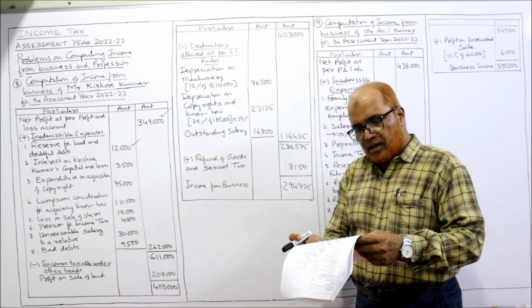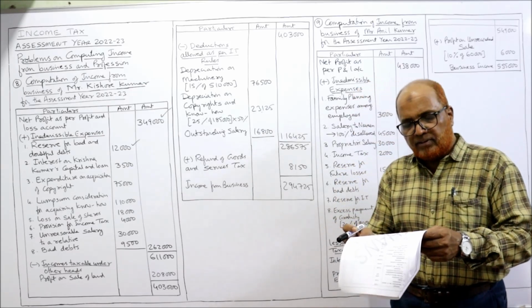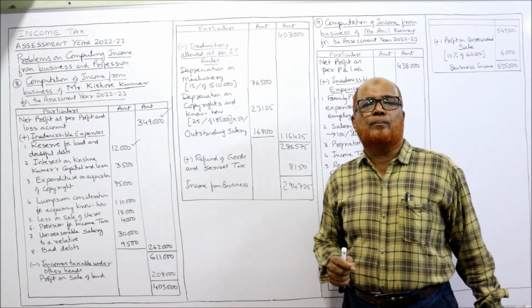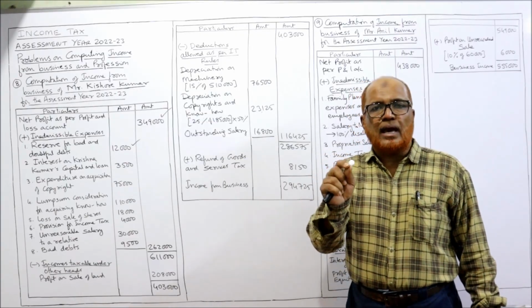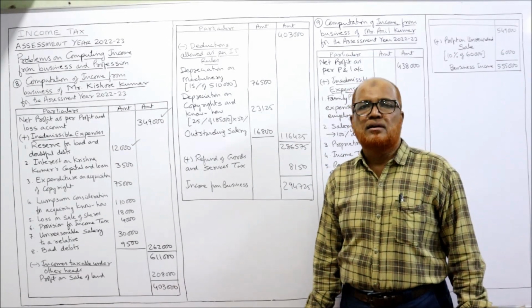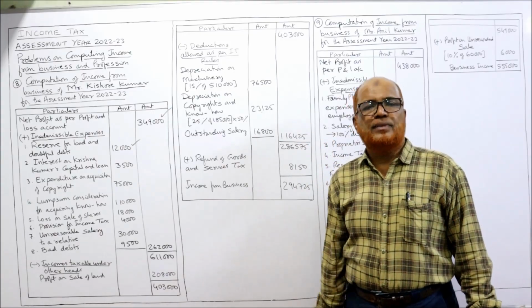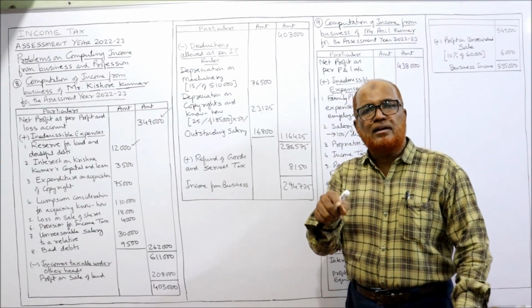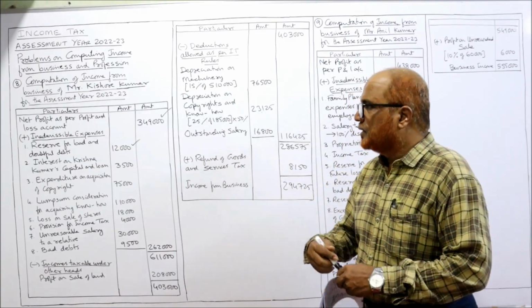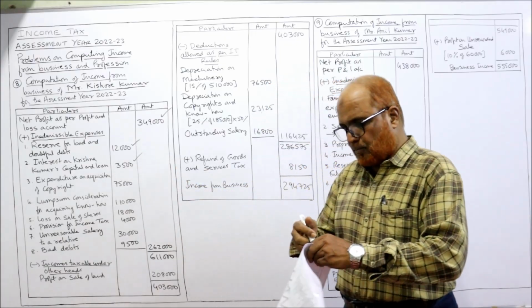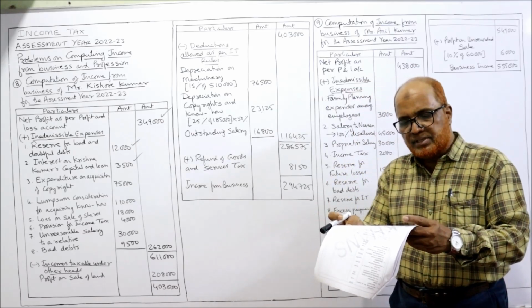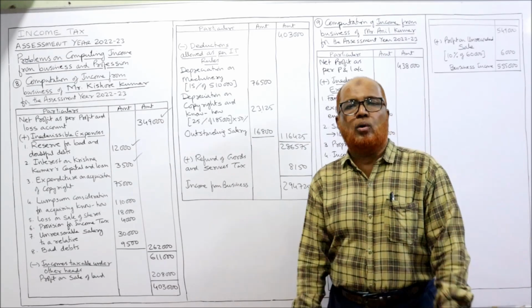Next one, fire insurance allowed, advertisement expenses allowed, interest on Krishna Kumar's capital and loan. Interest on capital is completely disallowed according to the provisions of the Income Tax Act. Interest paid on loan is allowed. But here it is given interest paid on Krishna Kumar's capital, disallowed. So here 3,500 is disallowed.